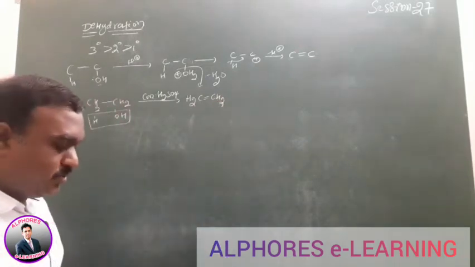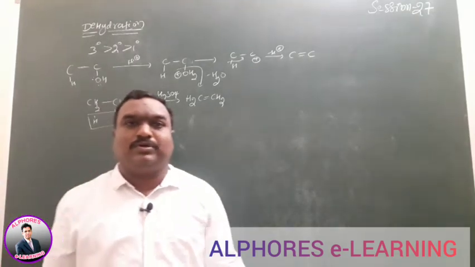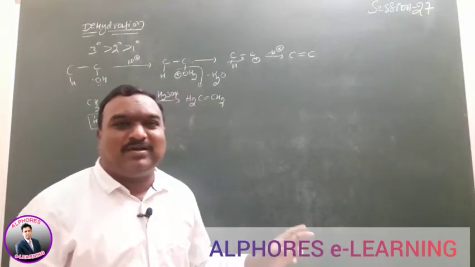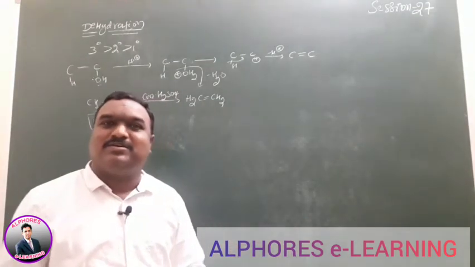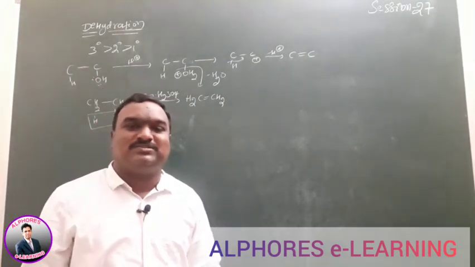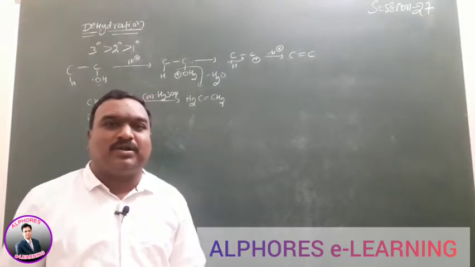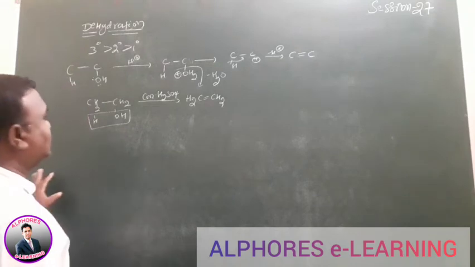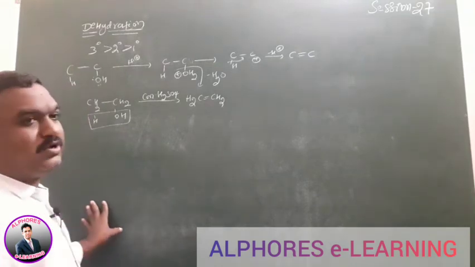You remember, primary alcohol reactivity is lower in dehydration reactions, so we require concentrated acids. Wherever secondary or tertiary alcohols are given, reactivity increases; even a less concentrated acid is no problem, and we will get product. So with concentrated H2SO4, finally we produce the ethylene molecule.